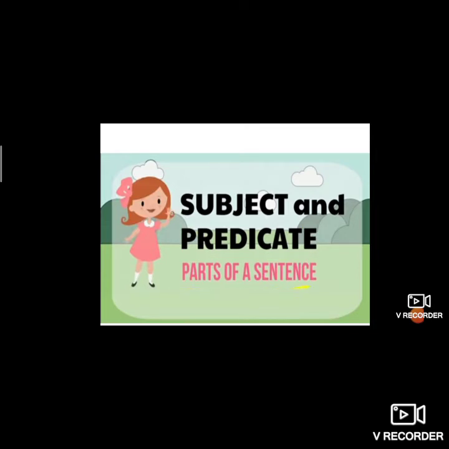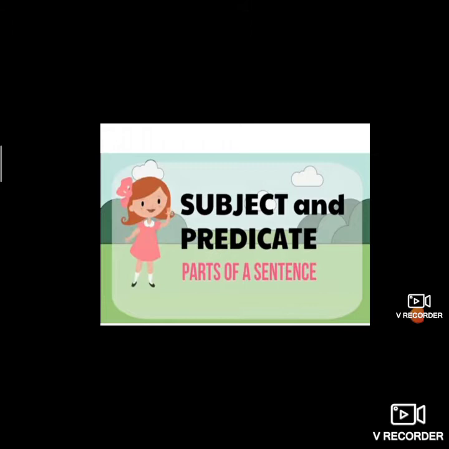Once again, I repeat. In a sentence, two parts are there. One is a subject and the other one is a predicate. The first part tells the subject, what or who the sentence is all about. So it can be a noun or a pronoun. And the predicate is the second part of a sentence which tells or gives more information about the first part, what it is doing or something more about the subject. It is called a predicate.